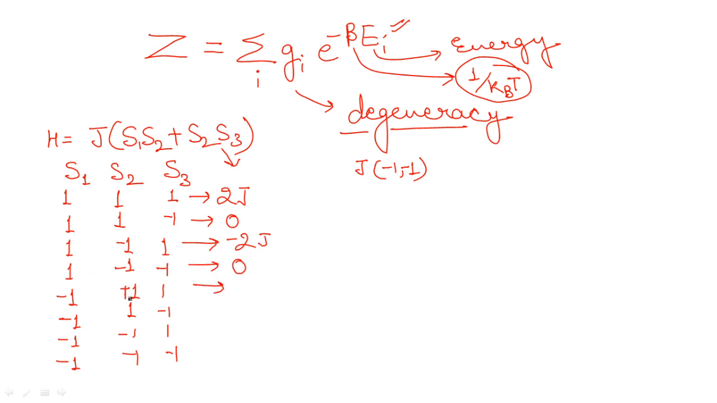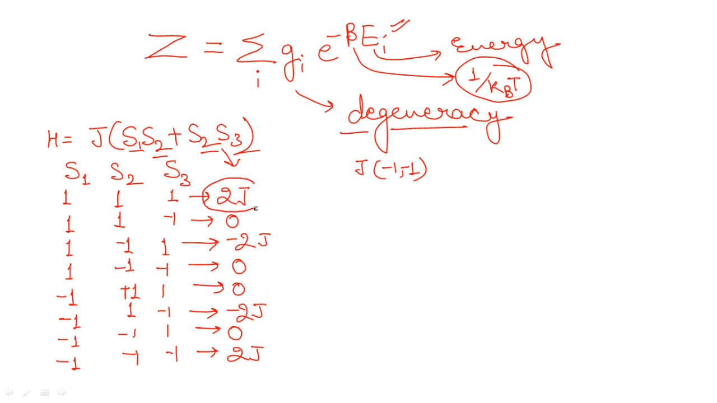This is going to be what? -1 plus 1, it's going to be 0. Then you will be having -1, -1, it will give you -2J. Then you will be having plus and minus, 0. Then you will be having 2J. So you can see whether you are getting different values or the same values. This is how you have to put the S1, S2, S3 values here, and this is how you will get the Hamiltonian. Hamiltonian is representing the energy here.